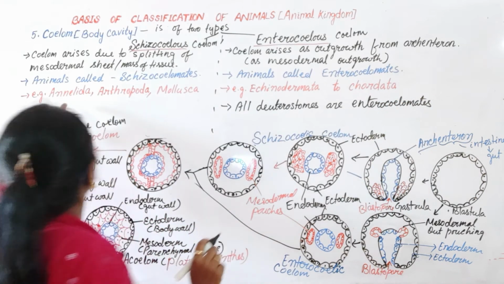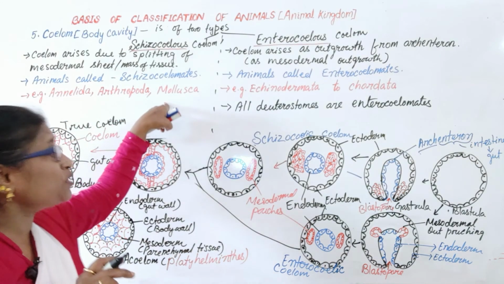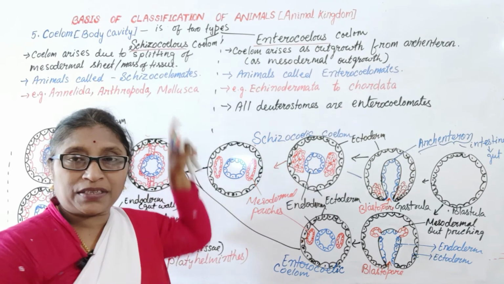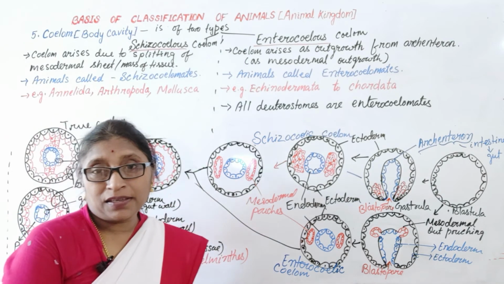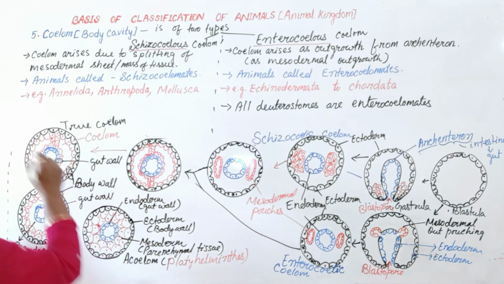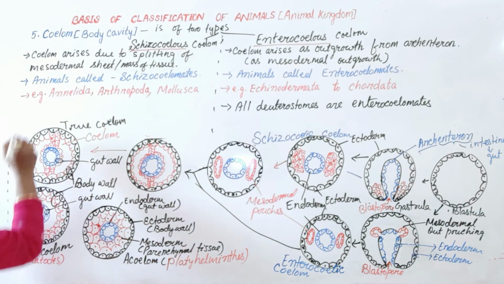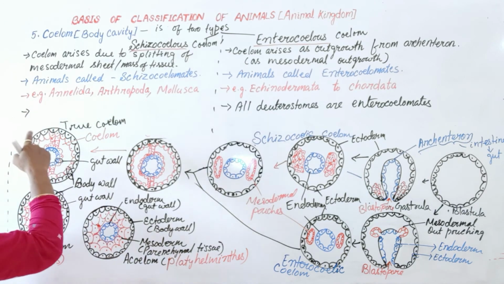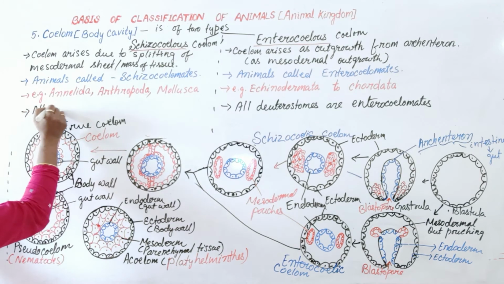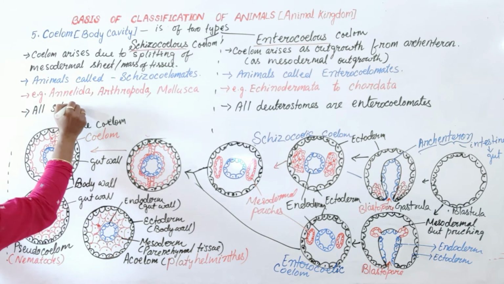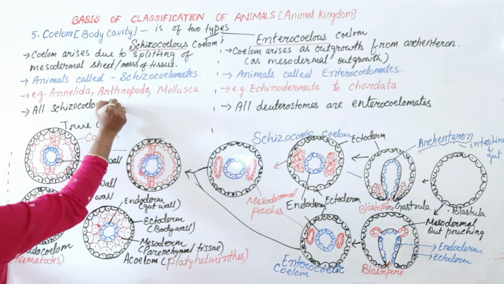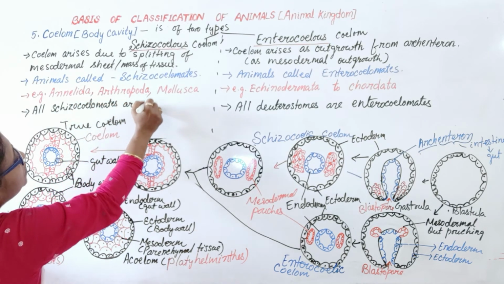Whereas the schizocoelomates means the protostomes are schizocoelomates, but excluding those protostomes from Platyhelminthes. But we can't say all schizocoelomates are protostomes. We can write down all schizocoelomates are protostomes.